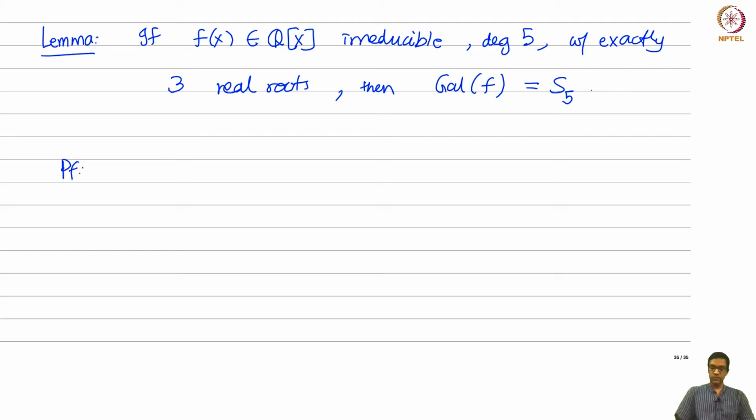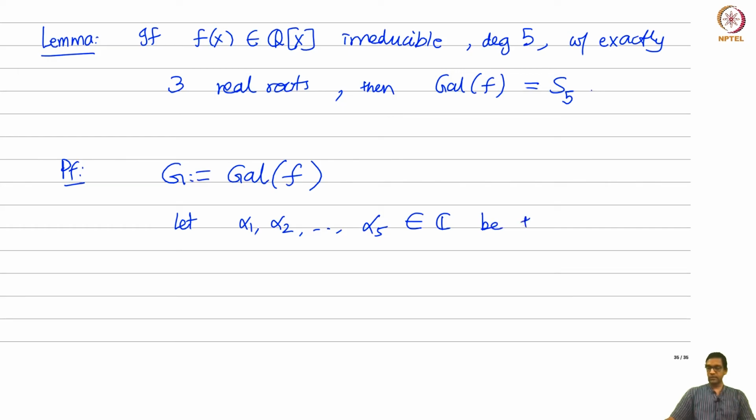So let's prove this. So suppose I take such a polynomial, let's give it a name. Let me call its Galois group G. Now observe, so let alpha 1 through alpha 5 be the complex roots of this polynomial, and we'll assume that the first 3 are real and the other 2 are not real.